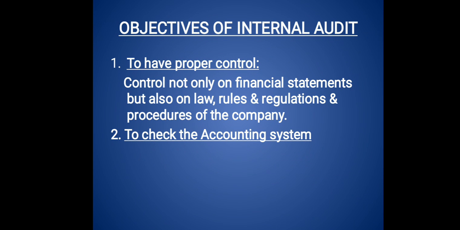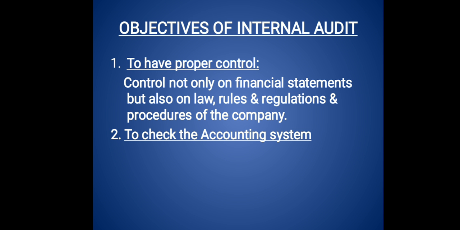If the company has an internal auditor, he not only corrects and gives the information on the financial statements, but also on the laws and rules. In case of laws and rules, if they are not followed properly, then he insists on following them, so that the penalty won't be imposed at a higher level. Suppose there is a procedure in which wastages are more, then he tries to lessen that procedure so that there will be optimum utilization of resources and minimum wastage of resources. This entire procedure is known as monitoring and controlling. So he does these things.